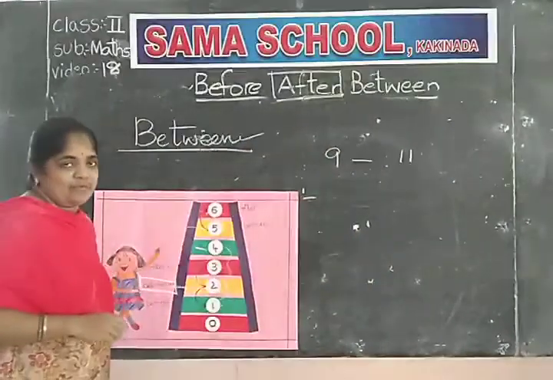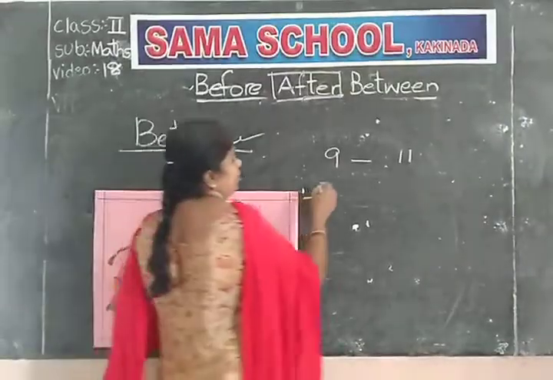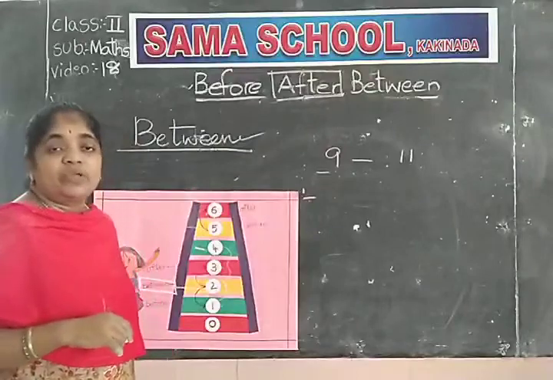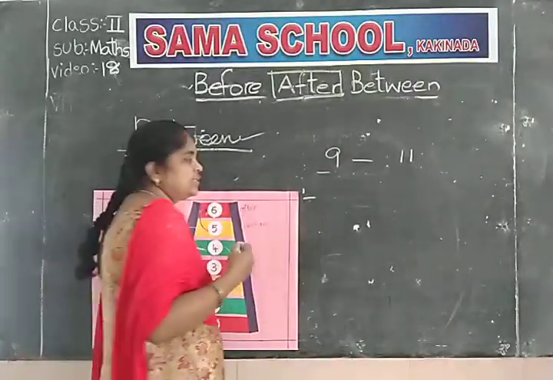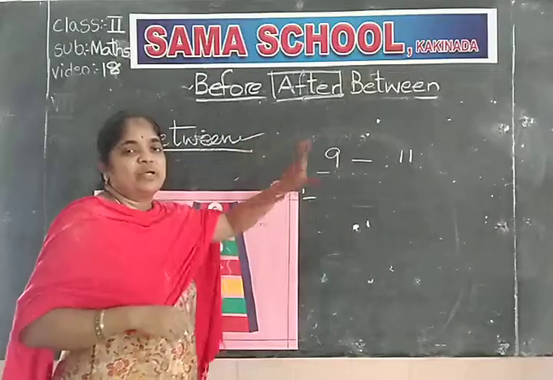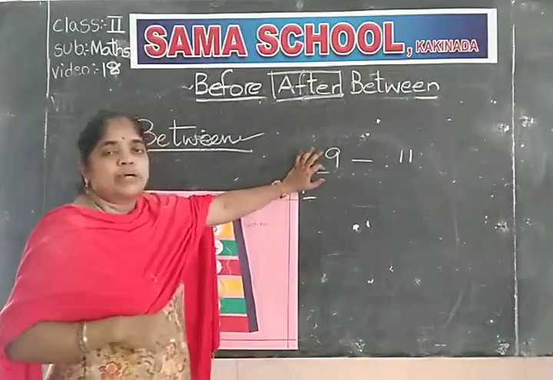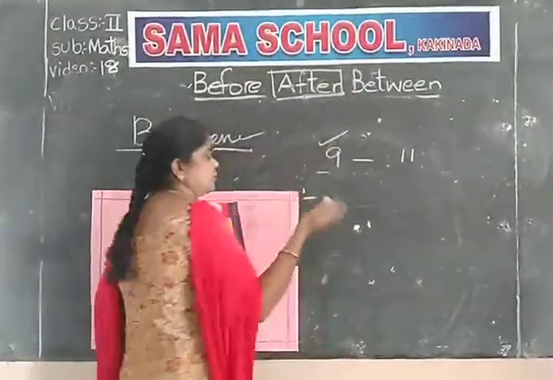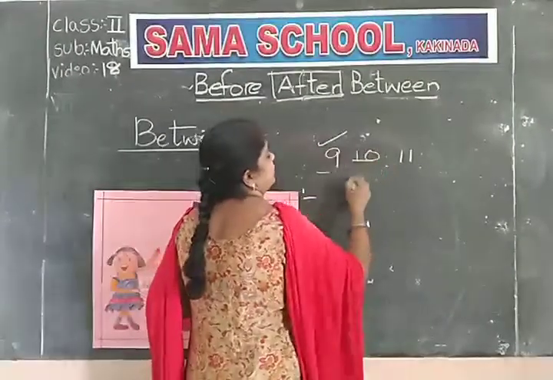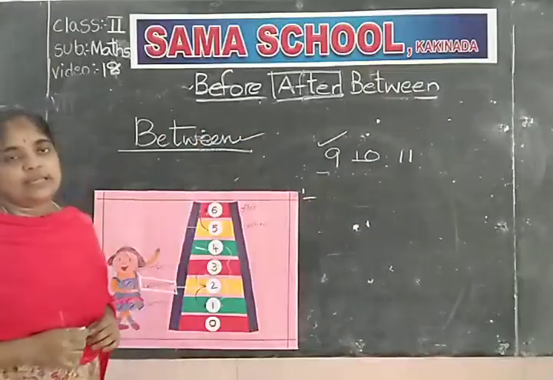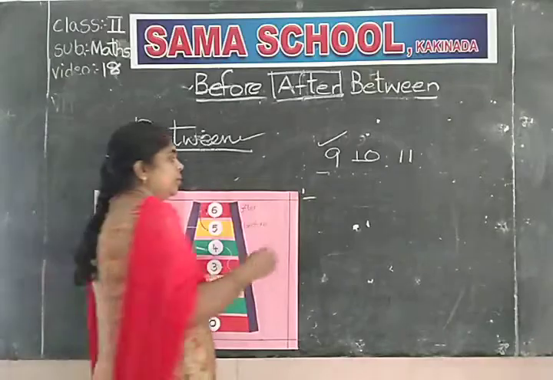9 and 11. Write the between number. What comes between 9 and 11? It is easy to write between numbers, because if you write the number after the first number, it becomes the between number. 9 after is 10. So what is the between number for 9 and 11? 10 is the between number.